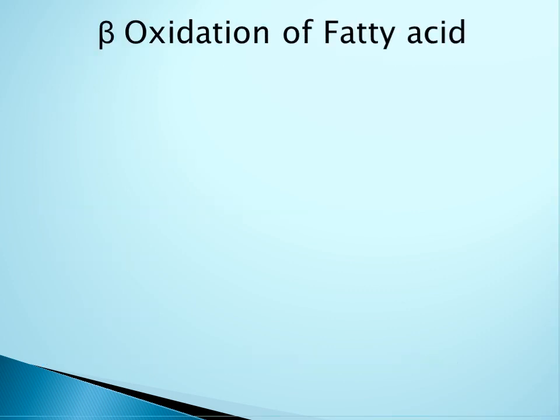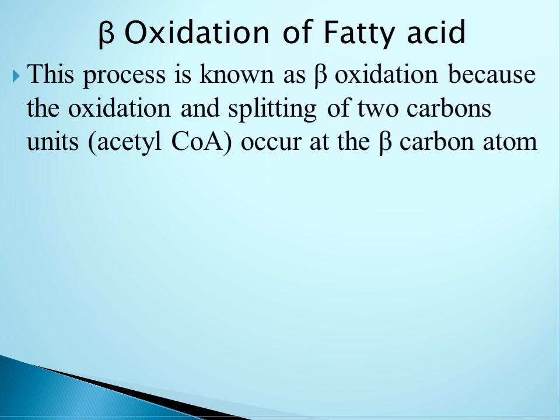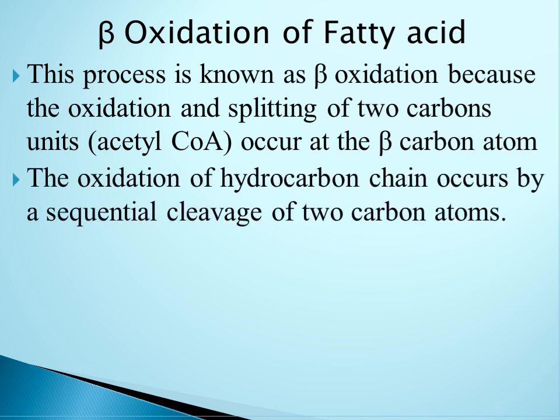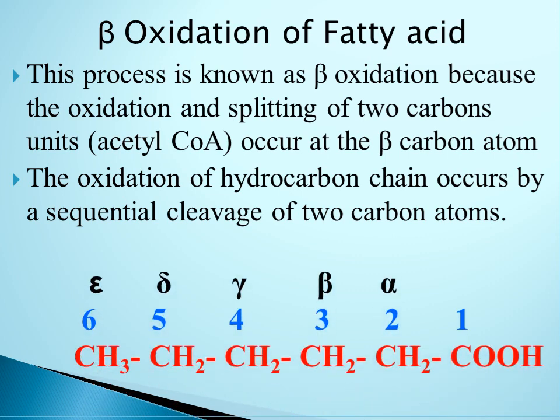Fatty acids are oxidized mainly by a process called beta oxidation. Why is this process called beta oxidation? Because the oxidation and splitting of two carbon units in the form of acetyl coenzyme A occur at the beta carbon. In this process, hydrocarbon chain oxidation occurs by sequential cleavage of two carbon atoms. You can see here structure of fatty acid with its numbering and naming. Two carbon units are removed at the position between 2 and 3, and in this way beta oxidation of fatty acid involves removal of two carbon units.